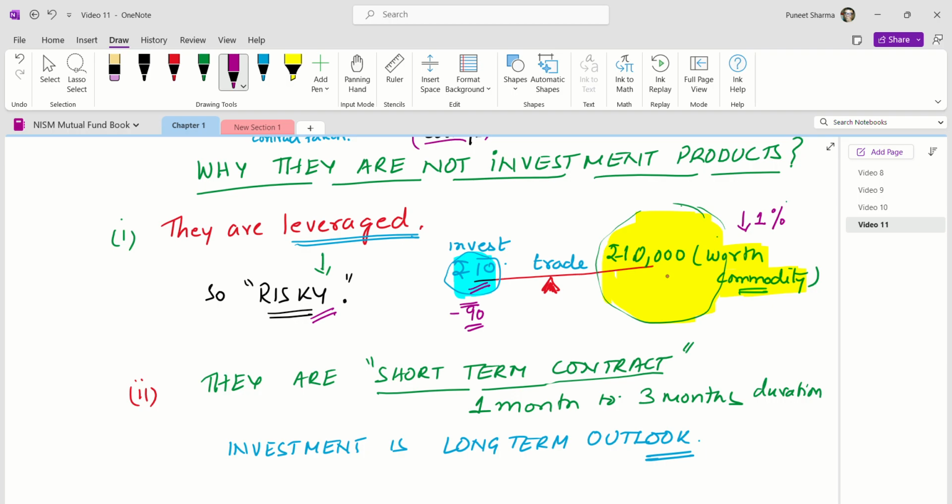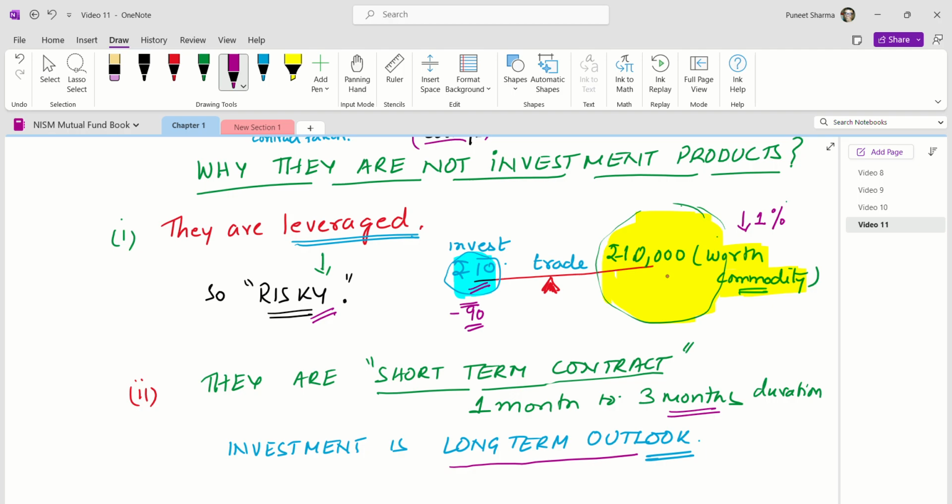They are also short-term contracts. These futures contracts in commodities have a duration of 1 month, 2 months or 3 months. So they are of short-term duration. And when we invest, we look for a long-term outlook. You have bought some stock today, you want to hold it for the next 5 years, 10 years, 20 years, 30 years, at least 2 or 3 years.